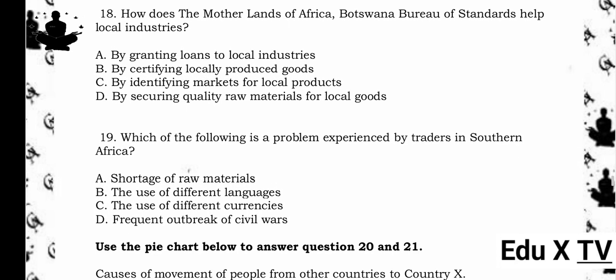18. How does the Motherlands of Africa, Botswana Bureau of Standards help local industries? A. By granting loans to local industries. B. By certifying locally produced goods. C. By identifying markets for local products. D. By securing quality raw materials for local goods. The answer is B. By certifying locally produced goods.